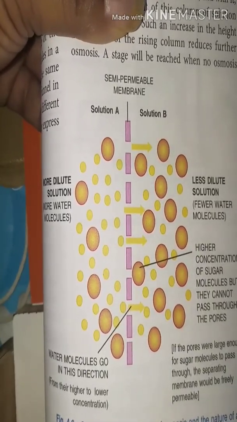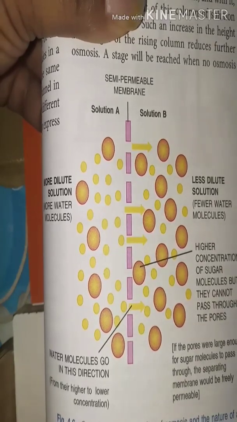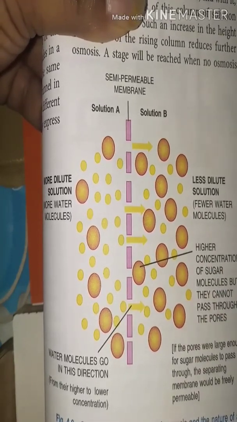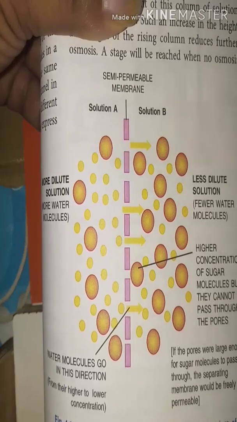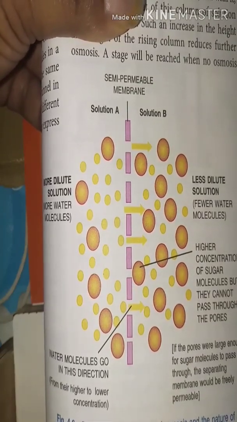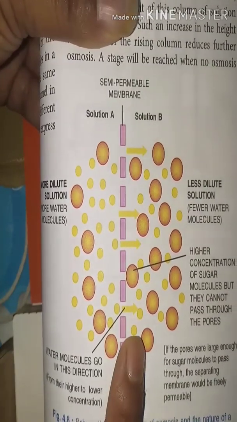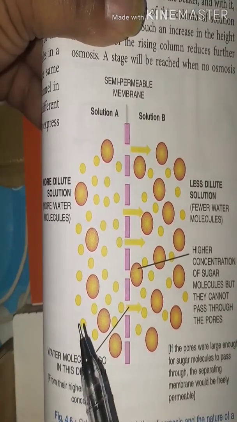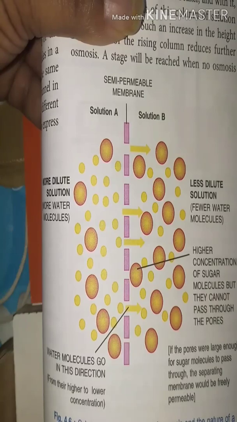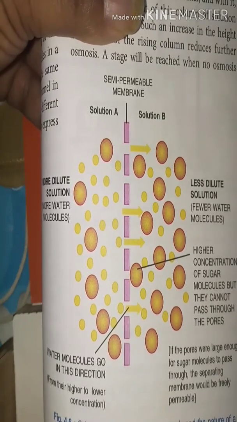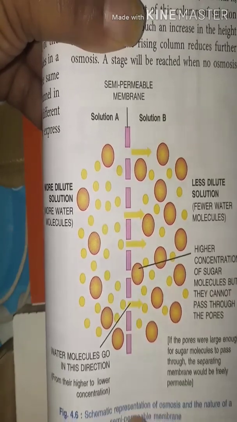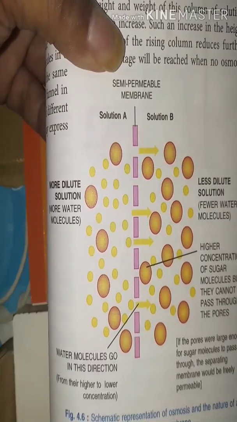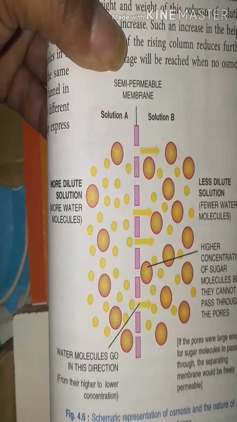Solution B is said to be hypertonic because here concentration of water is less. If concentration of water is less, then the concentration of solute will be maximum in B and less in A. Clear? So first of all, clear the condition in the hypo and hypertonic solution.